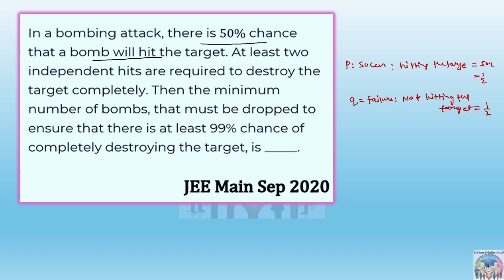Then the minimum number of bombs that must be dropped to ensure that there is at least 99% chance of completely destroying the target is. How should we proceed? Anyone can give me an idea on this part.